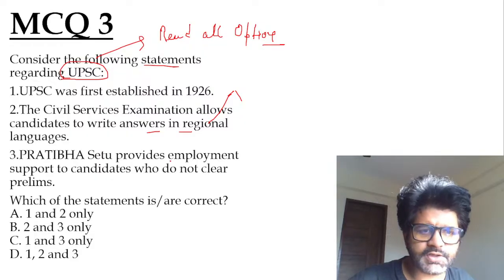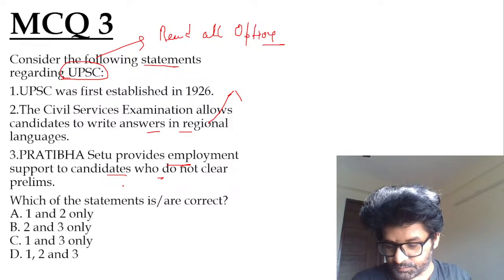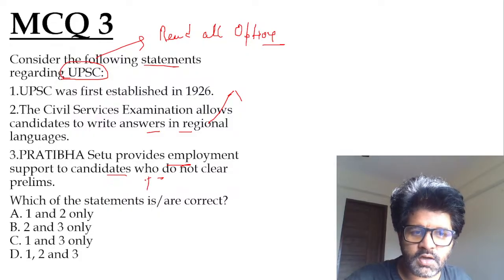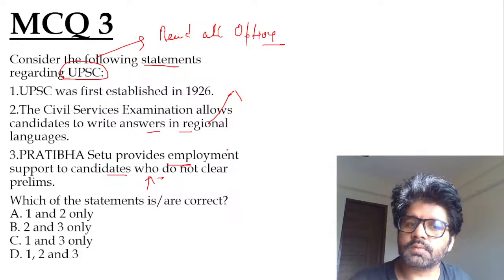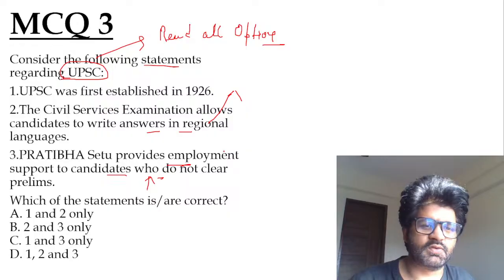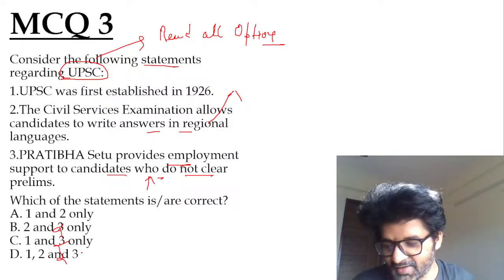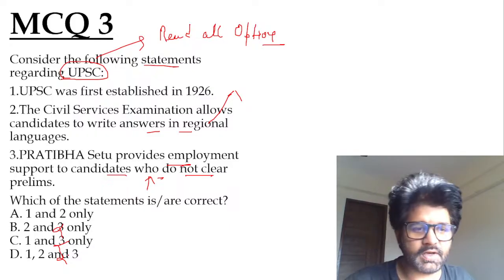And then you have Pratibha Setu provides employment support to candidates who do not clear prelims. So Harshini and Annie have given the answer, Anandu has given the answer. Provides employment support to candidates who do not clear prelims, or who clear even the interview, and are not clearing the interview. That is the whole thing. So they are reaching till the interview stage. Who do not clear prelims? So the third option you will eliminate, and you are getting the answer, that is A, as stated by Harshini, Annie, Anandu, Mamta and Hannah. Very good here.